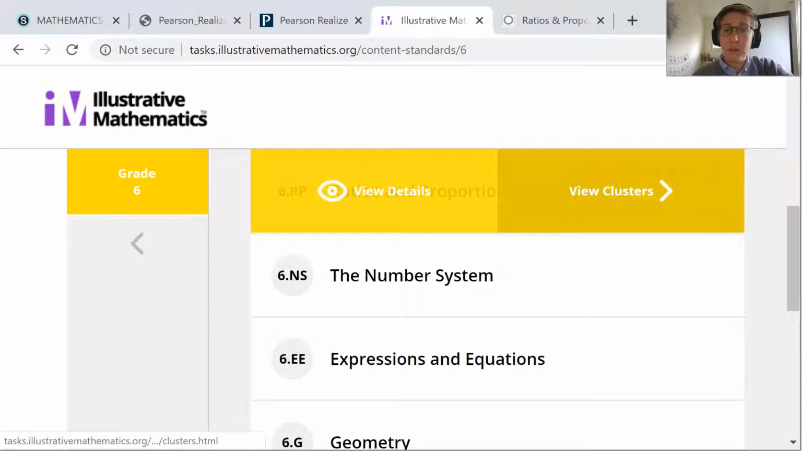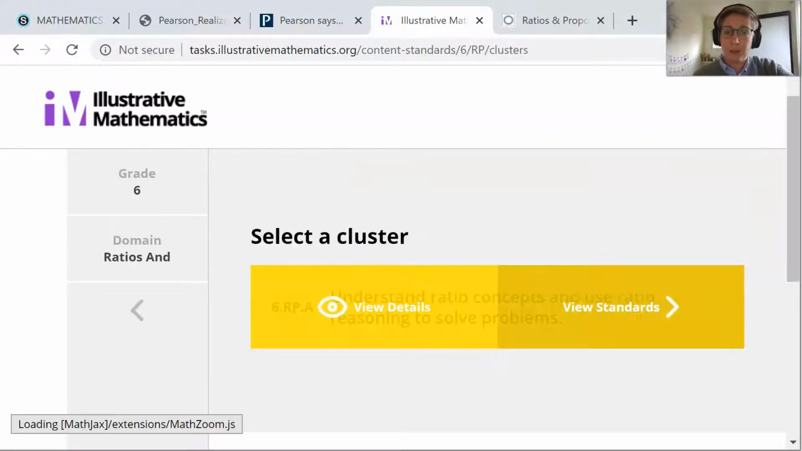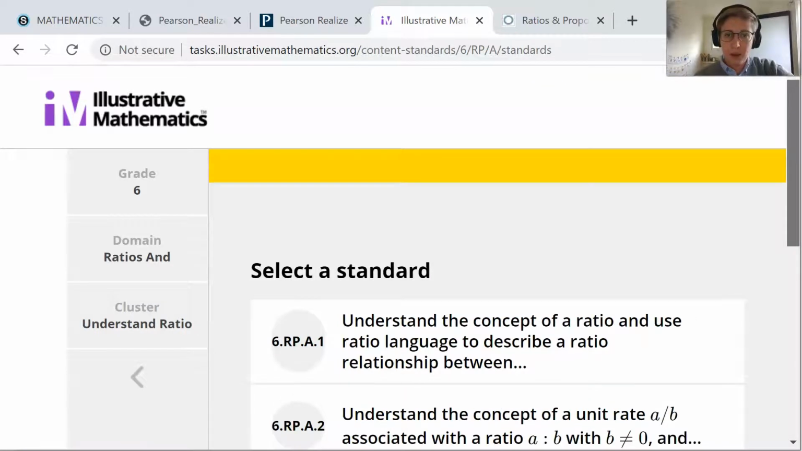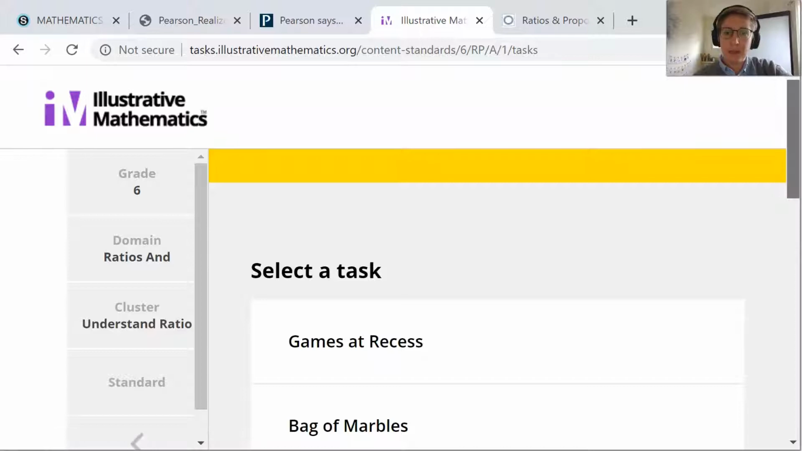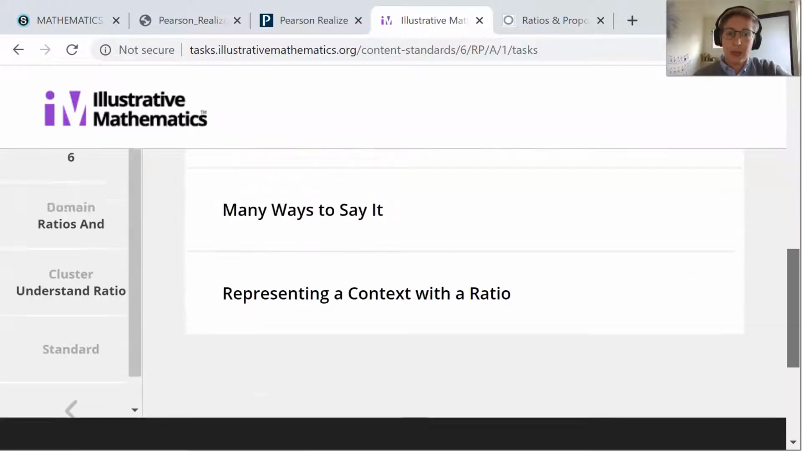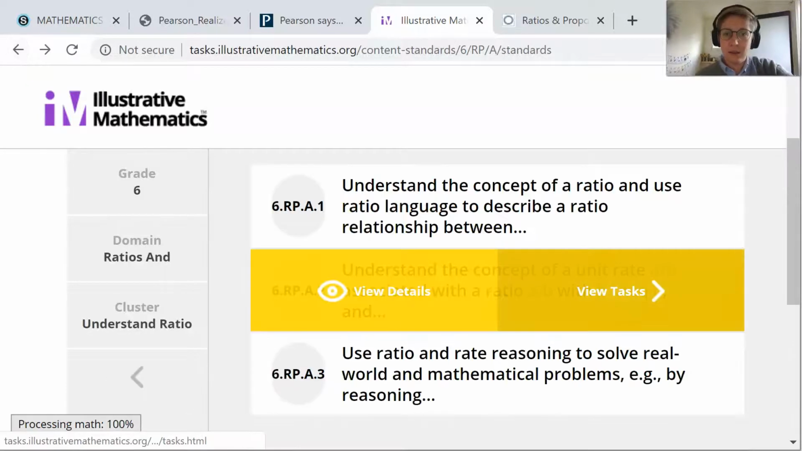So I went to ratios, and I clicked view clusters. There's only one cluster in that area. And then from there, I went to understanding ratios, and I said view tasks. All these different tasks you can look at. You can also go back. We can find tasks that involve unit rates.